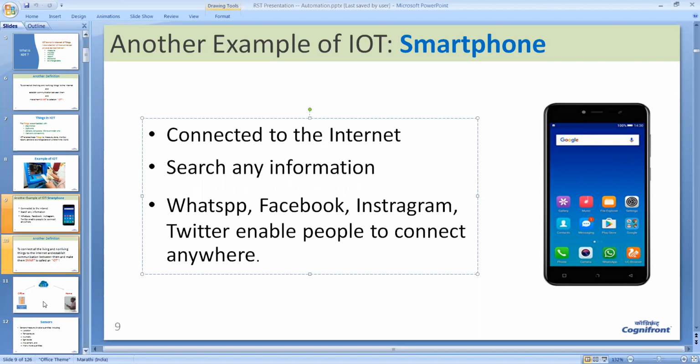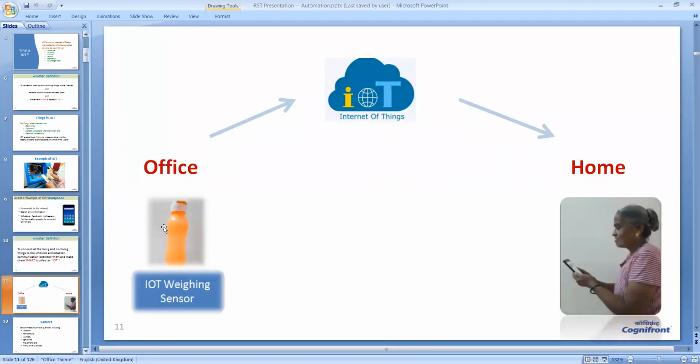And then I gave a very interesting example of connecting a bottle to the internet. By connecting the bottle to the internet, a housewife at home is able to track the consumption of water by her husband when he is in the office. And that is very simple. As our mobile phones have communication devices attached to them, mobile phone information is sent to your friend. Similarly, the weight of the bottle is transferred through the internet to the mobile phone of his wife.